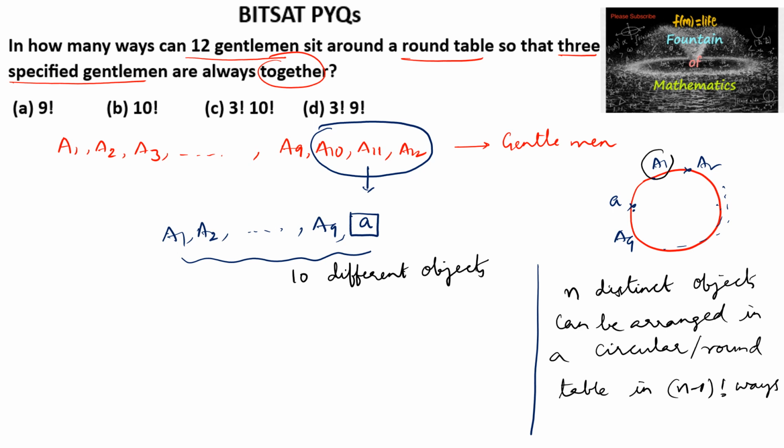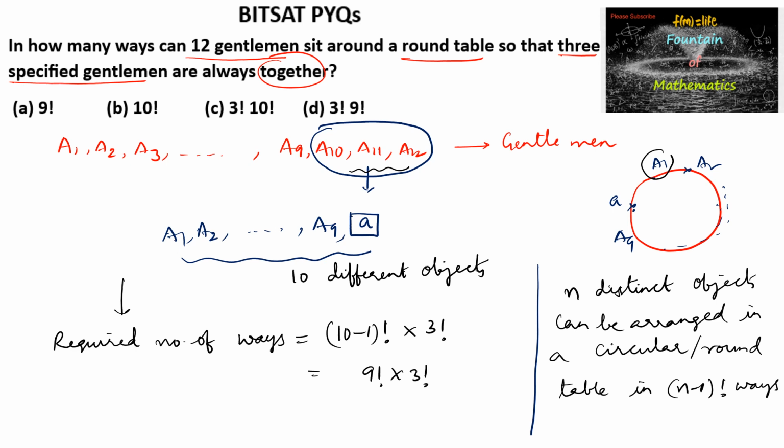Suppose A1 is fixed, then we have the remaining. Out of 10, 9 are remaining, so 9 things you have to arrange. Therefore the required number of ways is 10 minus 1, that is 9 factorial, and within the box these three gentlemen can be arranged among themselves in 3 factorial ways. So 9 factorial into 3 factorial, which is our option D. 3 factorial into 9 factorial is the answer.